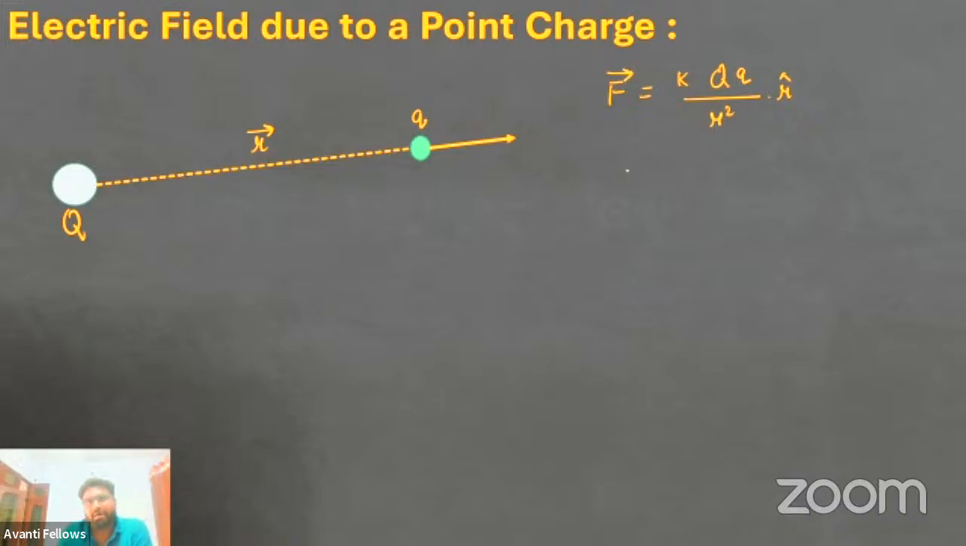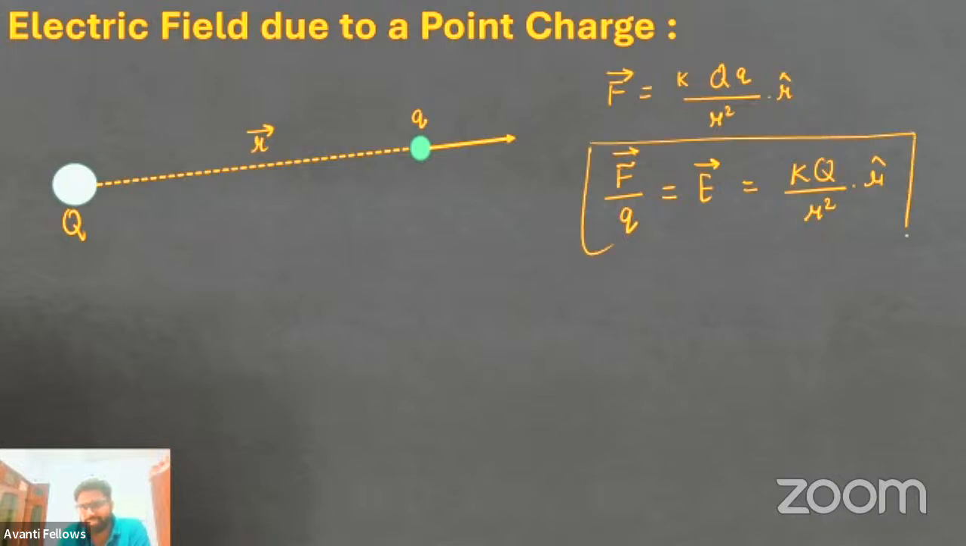Okay. Now, if I calculate force divided by this small q, it equals K capital Q by r square into r cap. And this is nothing but the electric field, which is K capital Q by r square into r cap.